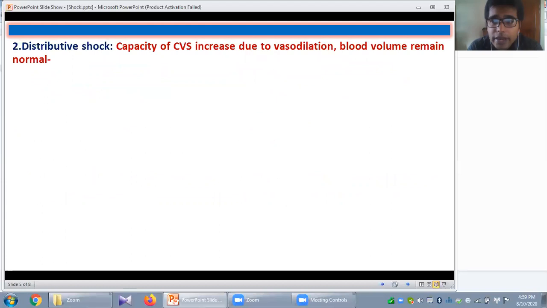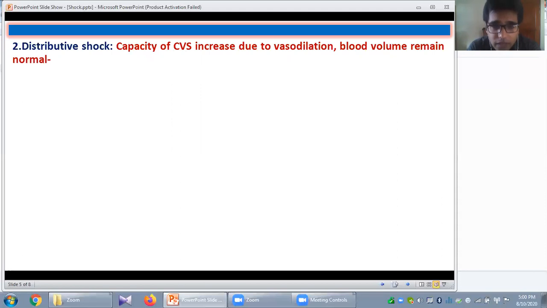Now, the second type of shock, that is known as distributive shock. In case of distributive shock, there is an increase in the capacity of the cardiovascular system due to vasodilatation. The normal capacity of the cardiovascular system is 5 liters. It can accommodate 5 liters of blood comfortably.